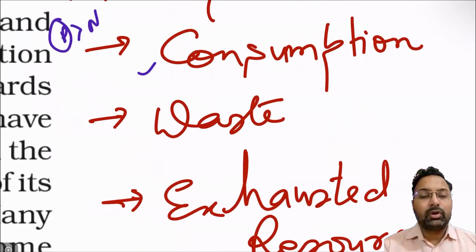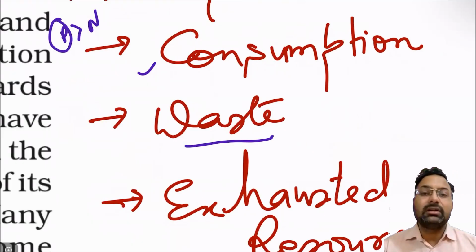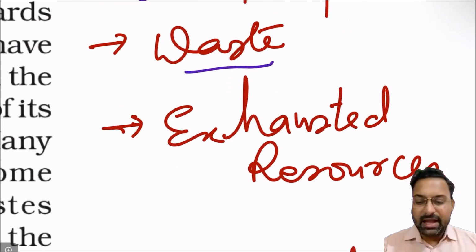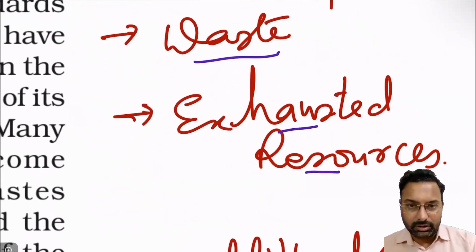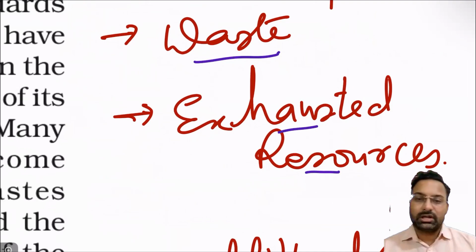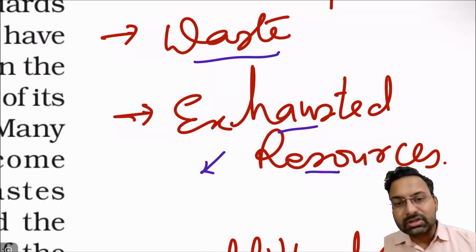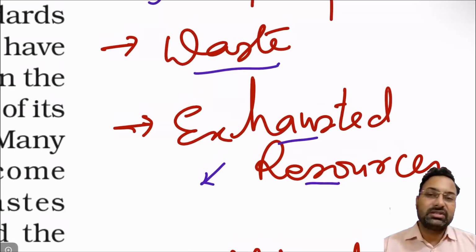Waste generation is an important problem, seen as one of the important threats to the environment's existence. Another challenge is the exhaustion of resources. Many of the resources have already been exhausted. If resources are being extracted unsustainably, outside the carrying capacity of the environment, they will get exhausted one day.